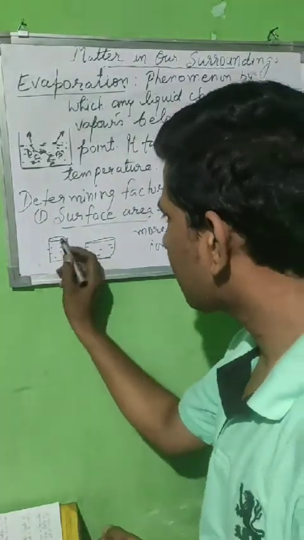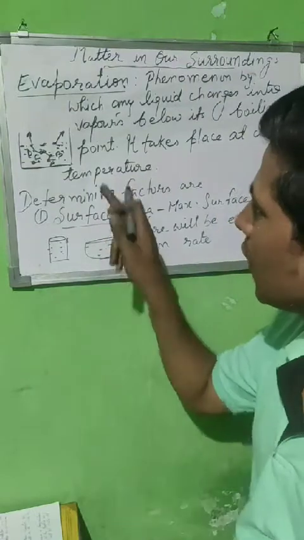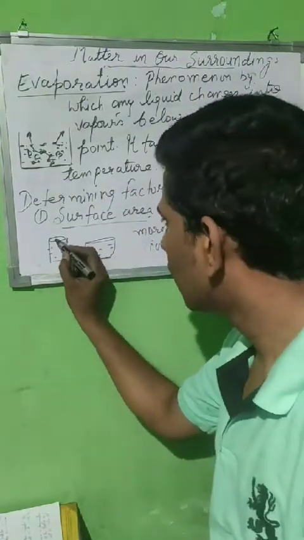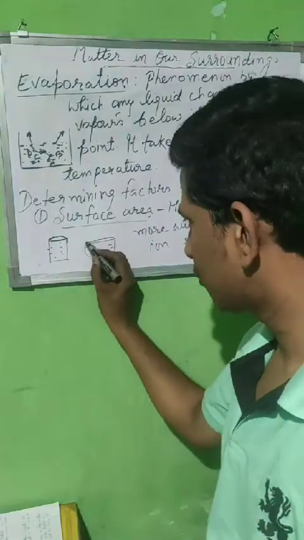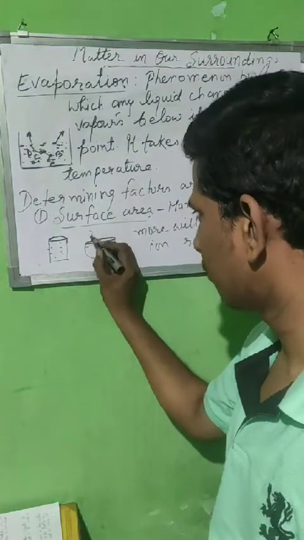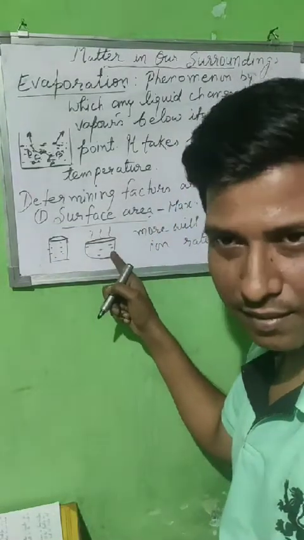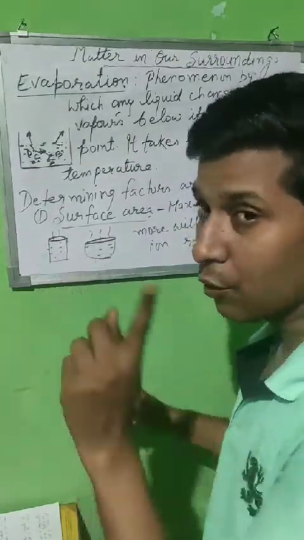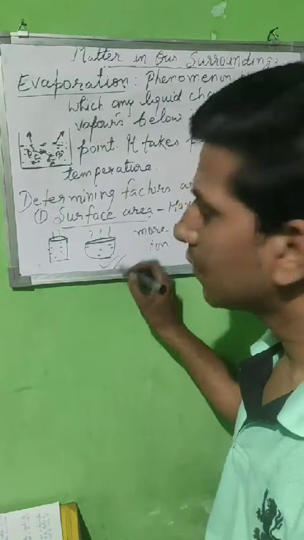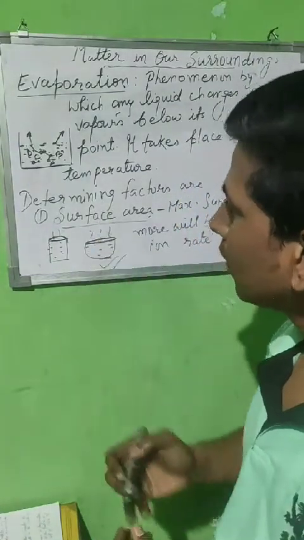You just check the upper surface, because already I have explained that evaporation is a surface phenomenon. The surface of this container is very small in comparison to this surface, so definitely more evaporation will take place in this bowl, less evaporation will take place in the glass. So which one will get the cooling effect first? Definitely this bowl. So surface area is playing an important role in the rate of evaporation.